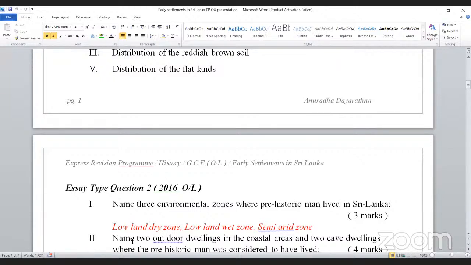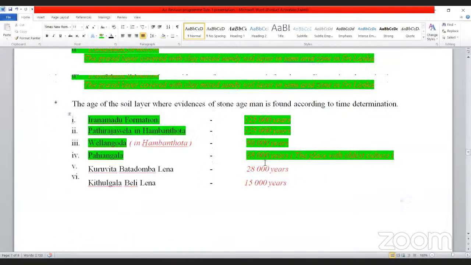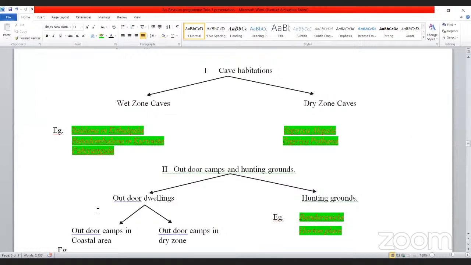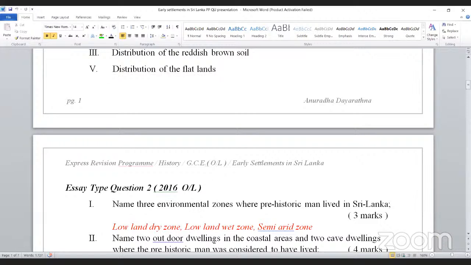Right. Name two outdoor dwellings in the coastal areas and two cave dwellings where the prehistoric man was considered to have lived. Now I told you from here they give some questions. This is the area: cave habitations, outdoor camps and hunting grounds. So this is such a question.